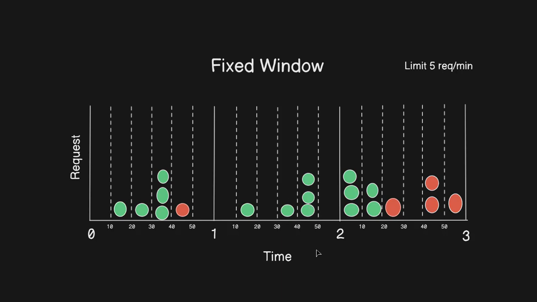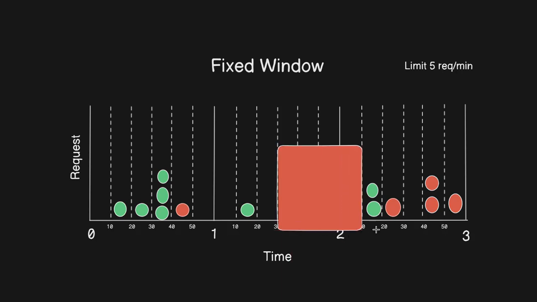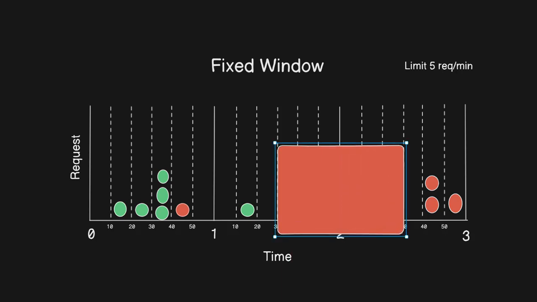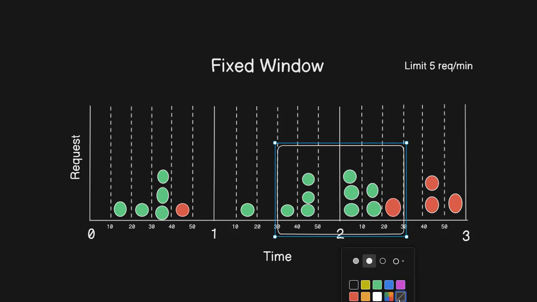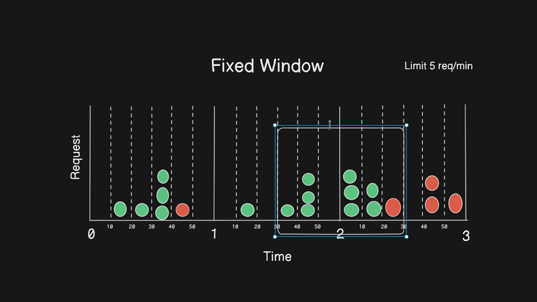Okay, here you can see there is one limitation of the fixed window. Consider the window from this 30 second to this 30 second, which makes it 60 seconds, one minute.